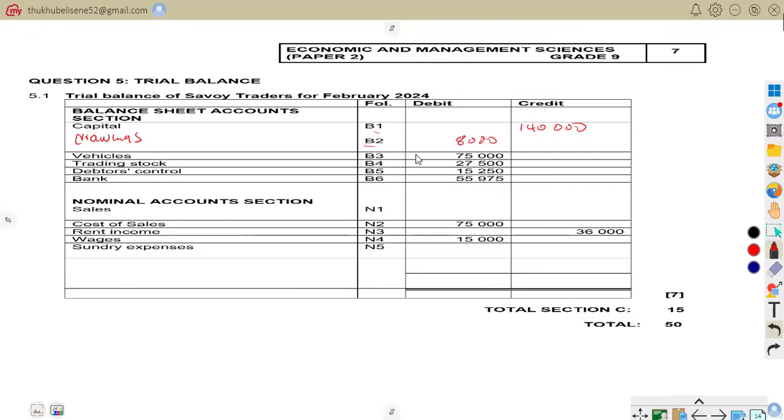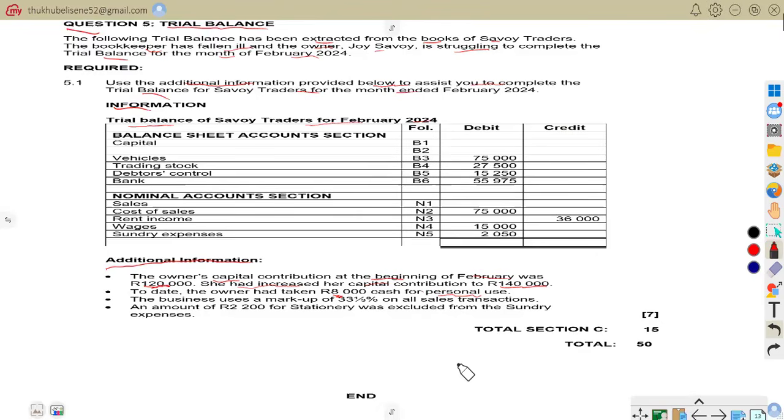So now let us go to the other transaction on the additional information. So here we are now on the third additional information. As it says, the business uses the markup of 33 and a third percent on all sales transactions.